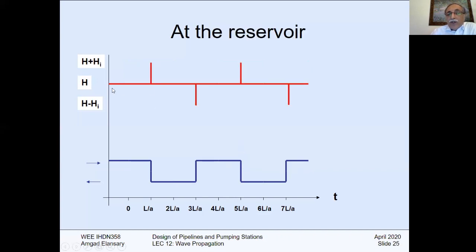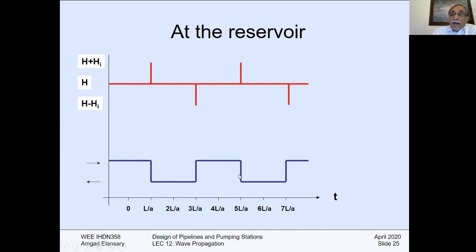At the reservoir, normally the pressure is always the same as the head of the valve, except at L/A, when the wave reaches the reservoir, it has that high value, and at 3L/A it has a negative, and then it returns back again at 2L/A, at 4L/A to the original head again.